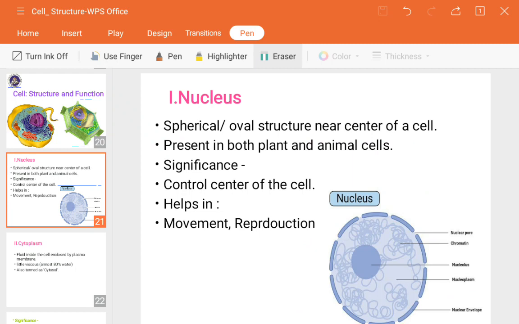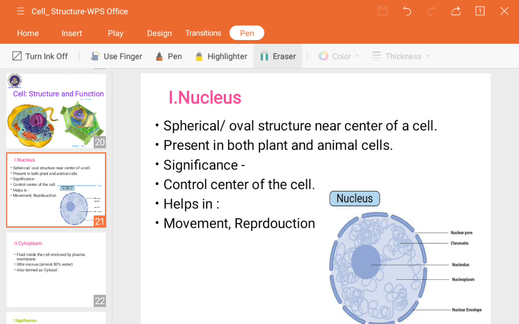If the nucleus is proper and has all the required materials, then the cell will work properly and carry out its daily functions. That's why the nucleus is also called the central dogma of the cell, and it is an essential and major part of the cell.